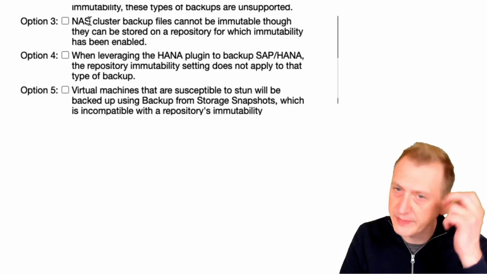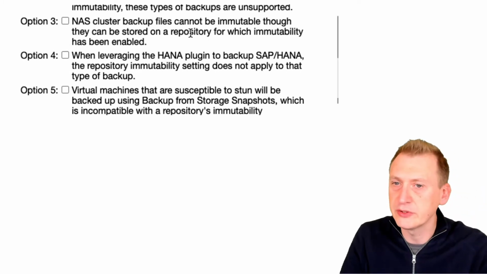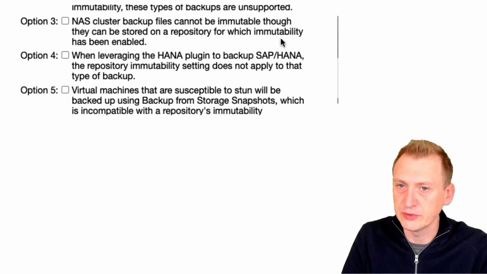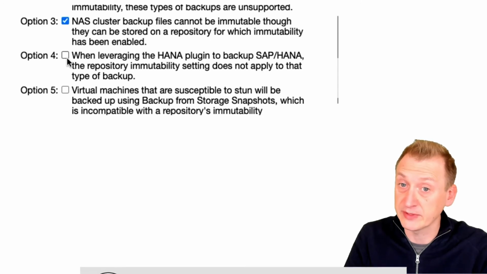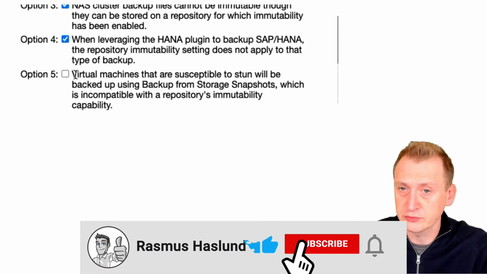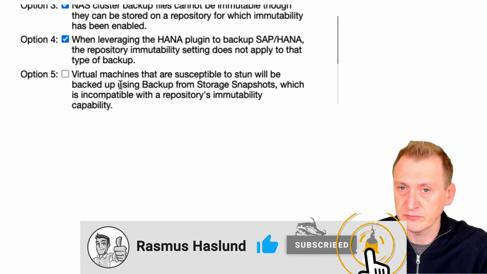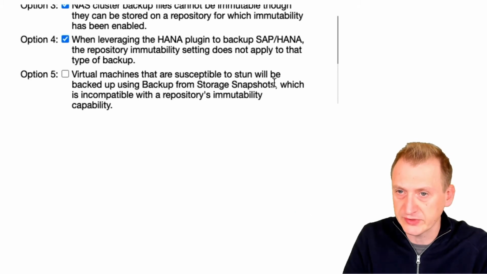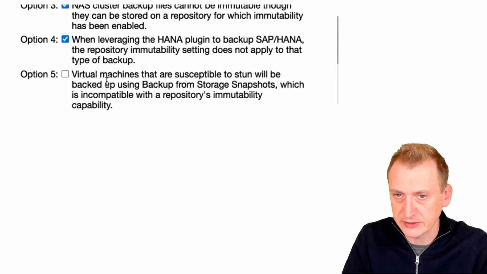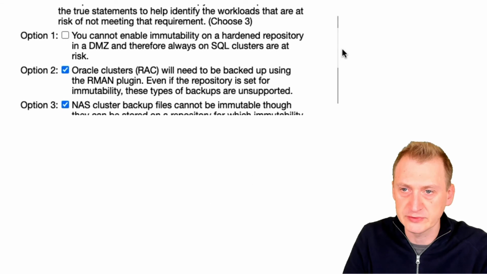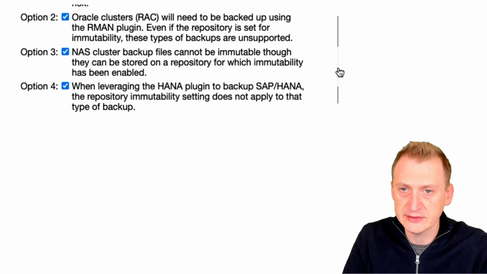NAS cluster backup files cannot be immutable, though they can be stored on a repository for which immutability has been enabled. Also true, that's a risk. When leveraging the HANA plugin to do sub-HANA, the repository immutability does not apply to the type of backup. That's also correct. Virtual machines that are susceptible to stun will be backed up using backup from storage snapshots, which is incompatible with immutability. So that's not true. So I'm going to go with options 2, 3, and 4.